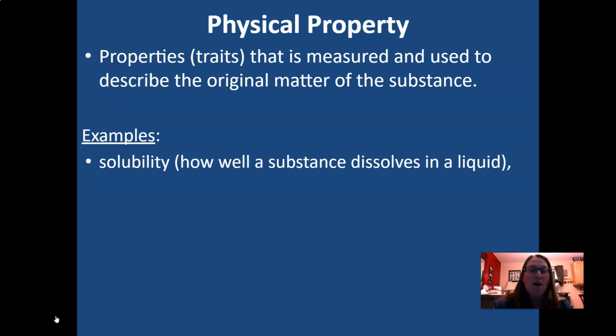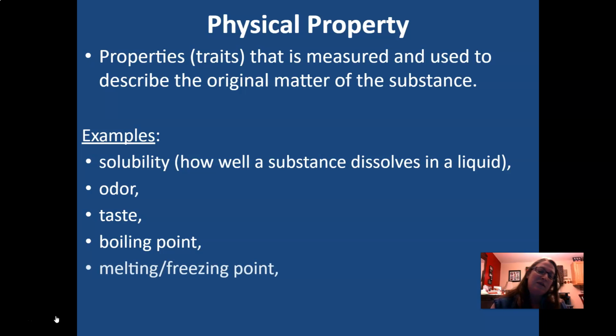A physical property of sugar is that it will dissolve in water, but still retains itself. Odor, taste, the boiling point of a substance, these are all physical properties, as well as melting and freezing point, color, size, shape, phase. Those are all properties of matter. Physical properties.